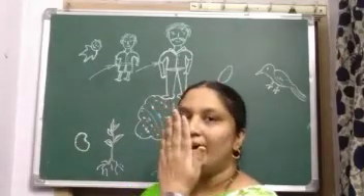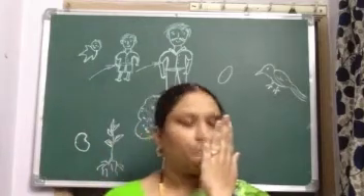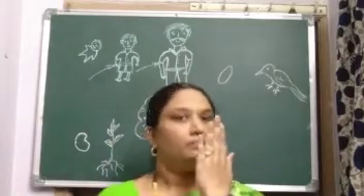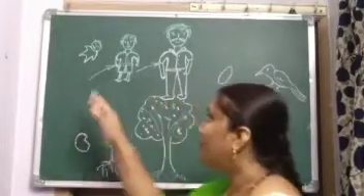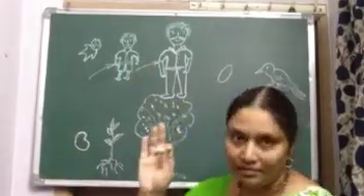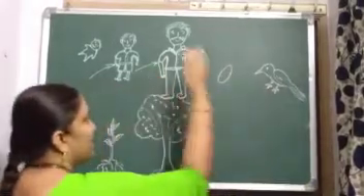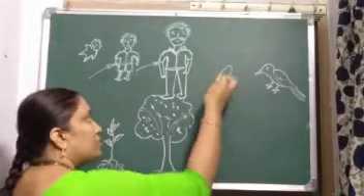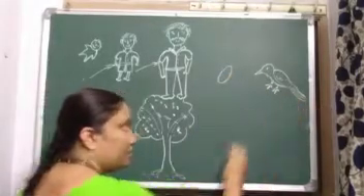See, keep your hand near your nose, do like this: out, in. What are we doing? We are breathing. Yes, we are breathing, we are living. We need food to grow, as well as animals and birds also. Birds, from the egg, the birds will come.